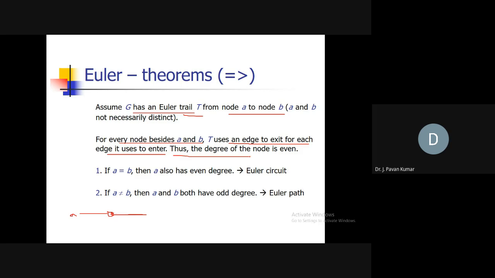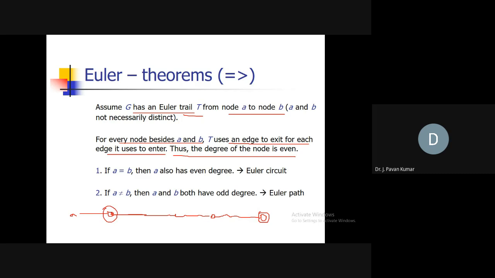Thus the degree of this node is definitely even. It has to be the same for all other nodes, and coming back to B, it will end at B, so it need not have another edge. So it can have odd degree.